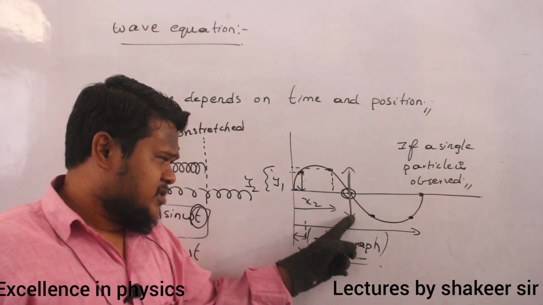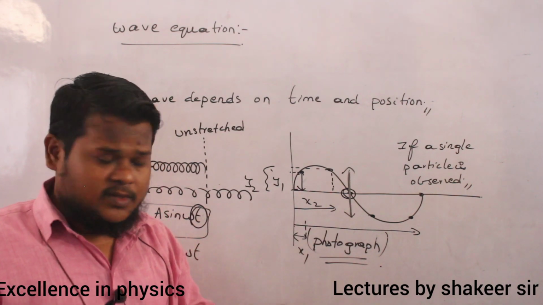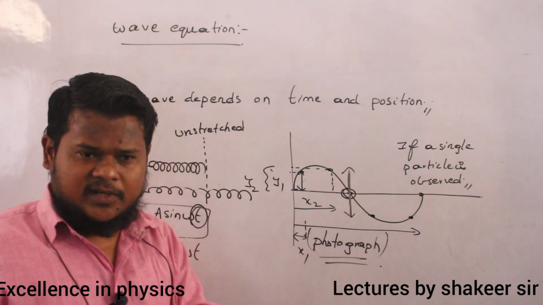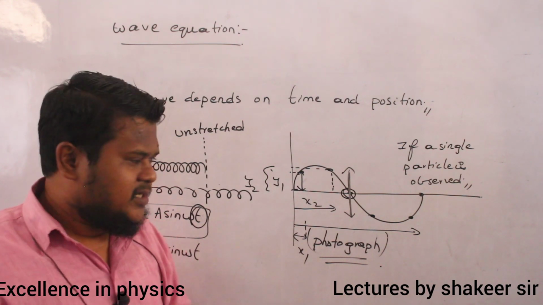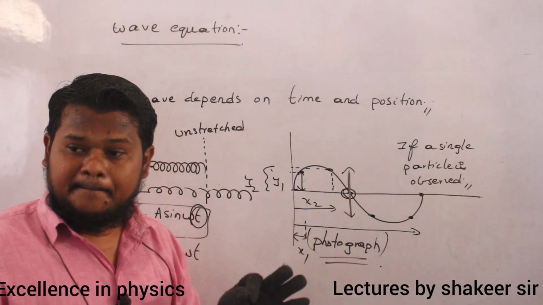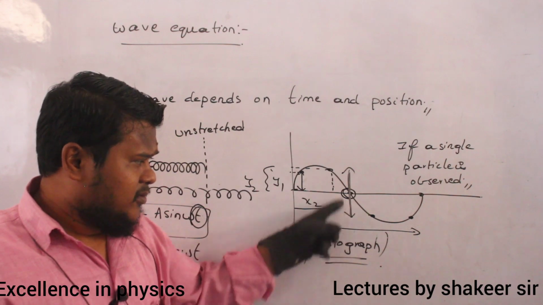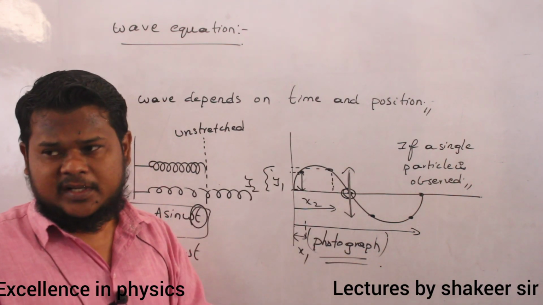So is its position changing with respect to x value? No, it is changing with respect to time. Clear? Position means y value only. The y value of this particle is changing with respect to time. Are you able to understand?